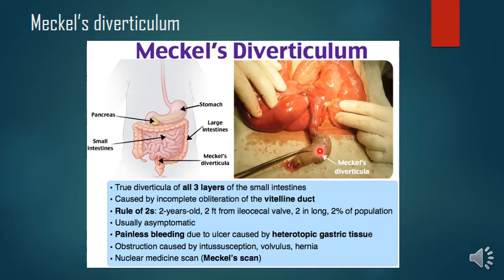Sometimes a loop of the small gut may encircle this fibrous band, and that can produce the intestinal obstruction, right? So these are the complications related to the Meckel's diverticulum.